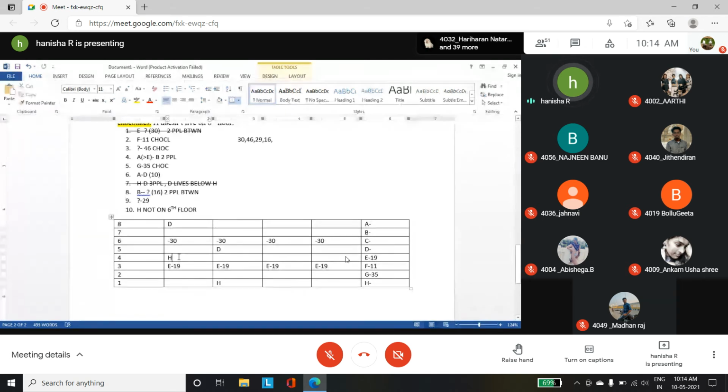So if you mark A, we do not know whether A has 30 chocolates or not. If we consider this to be A, then two persons, then B, this is also not possible. So I'm marking A over here and two persons and then B.